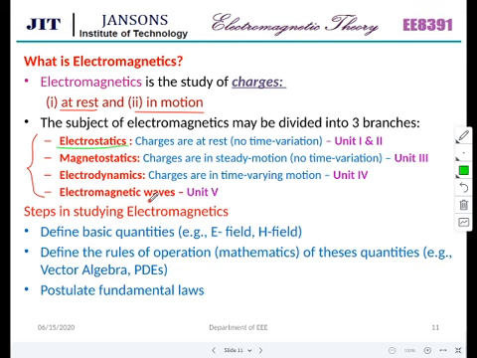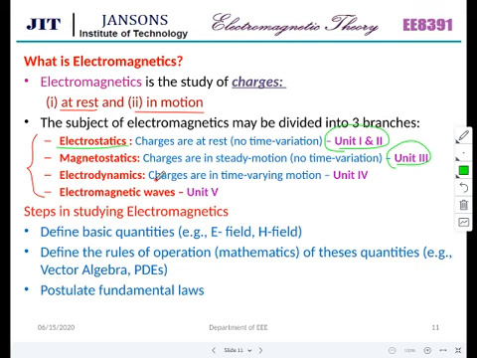If the charges are moving steadily, then they are producing a magnetic field. A magnetic field will get developed. That is what the right hand corkscrew rule says. That is the basic thing. So electrostatics we are studying in unit 1 and 2 as part 1 and part 2, electrostatics 1 and electrostatics 2. Magnetostatics we are studying in unit number 3.